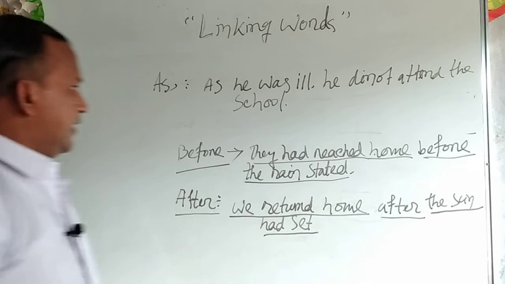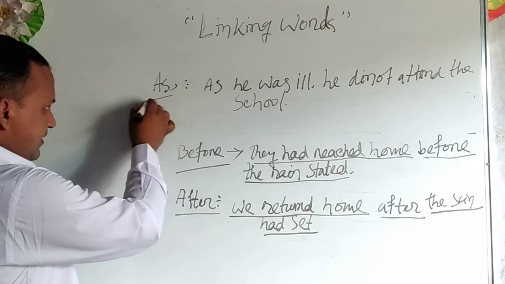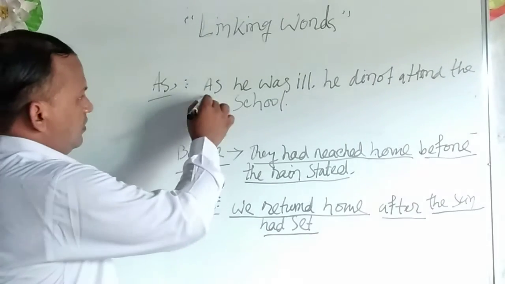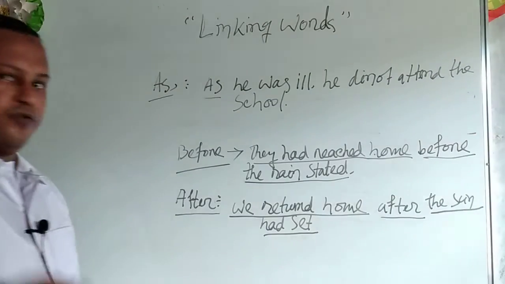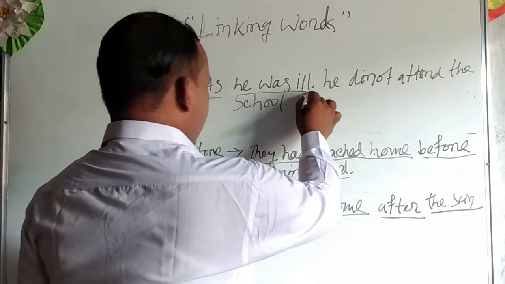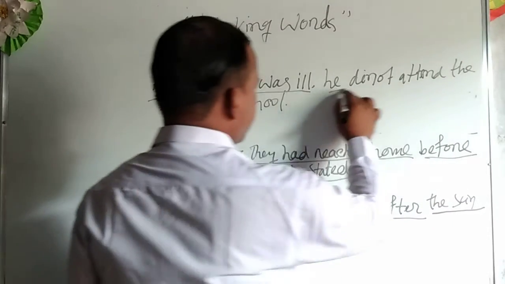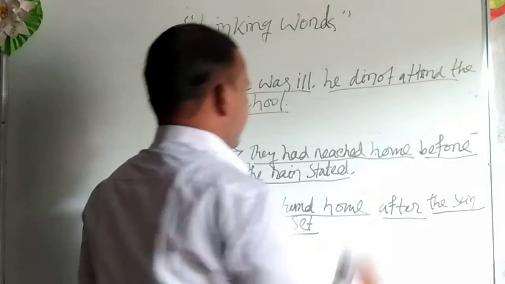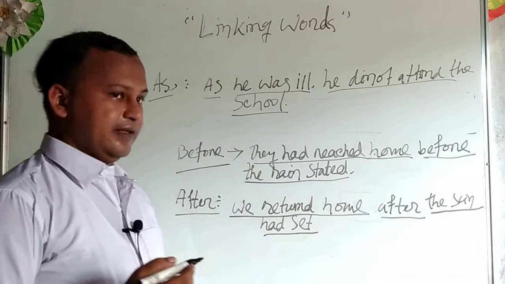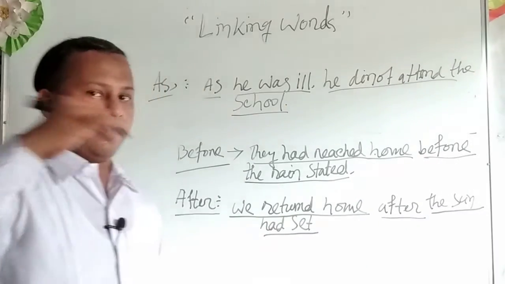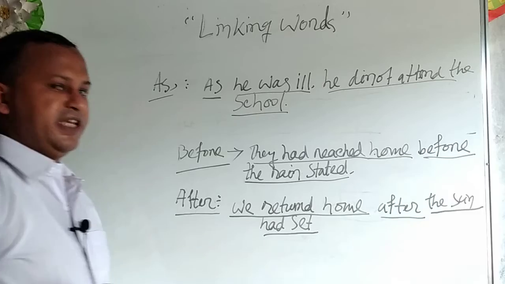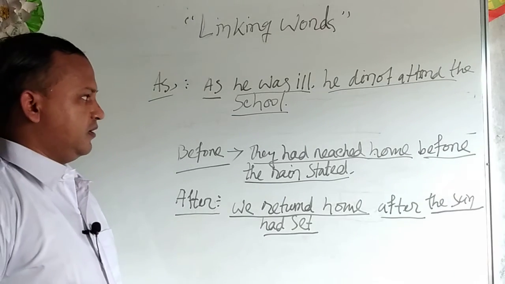Dear student, this linking word as is the position of the beginning of the sentences. He was ill. This is the condition, and he did not attend the school. This sentence has a condition, he was ill. This is the use of as, at the beginning of the sentences.